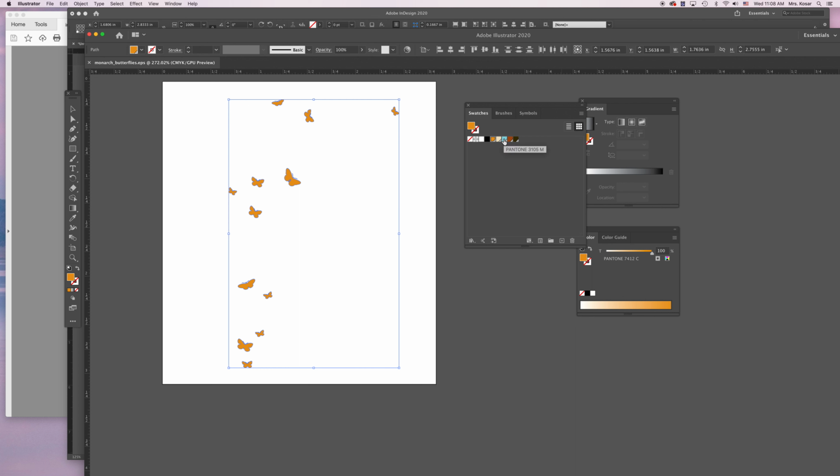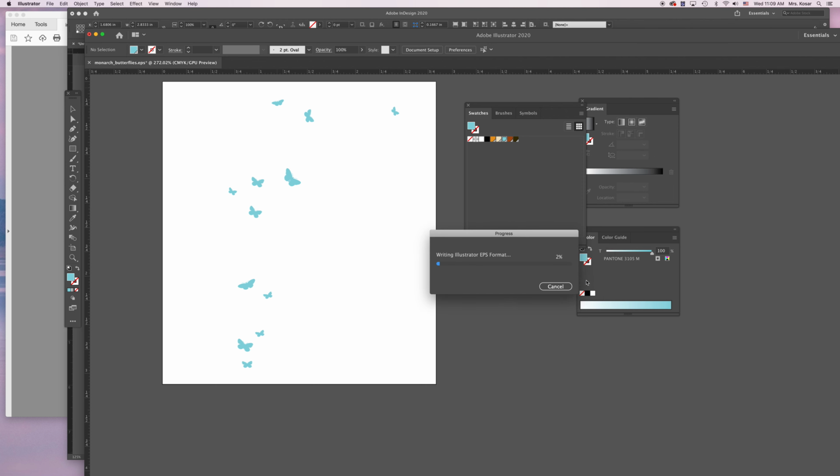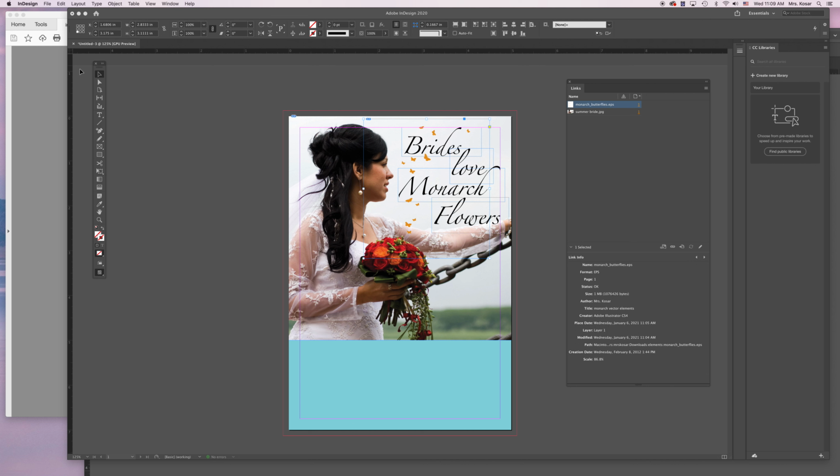If we hover our mouse over this Pantone color, it tells us that it's Pantone 3105M. It also has a little dot in the corner which tells me it's a spot color. So I'm just going to change the color of my butterflies here, and then I have to save it. So I go to File, Save, and then I go back to InDesign, and it should change it.